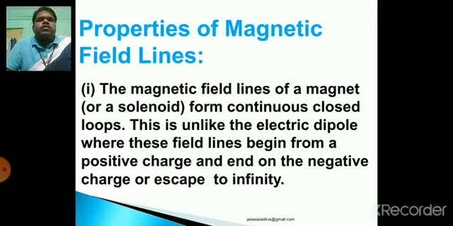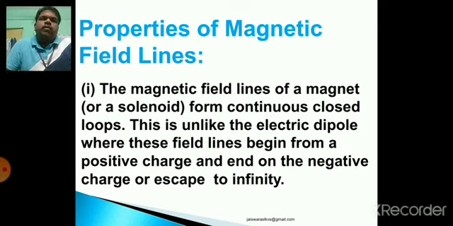Since, children, as you all know, a current carrying solenoid is equivalent to a bar magnet. So as far as the magnetic field line of a bar magnet is concerned, it always originates from the North Pole and terminates at the South Pole.